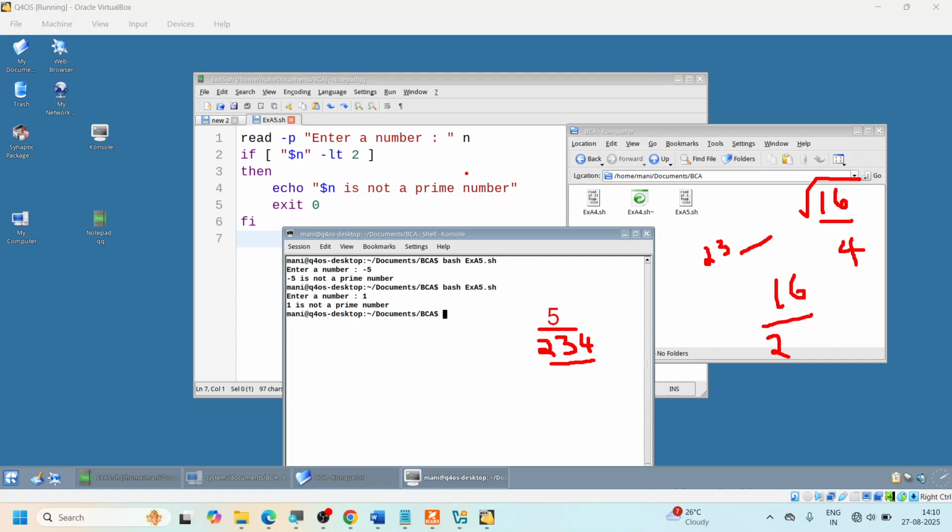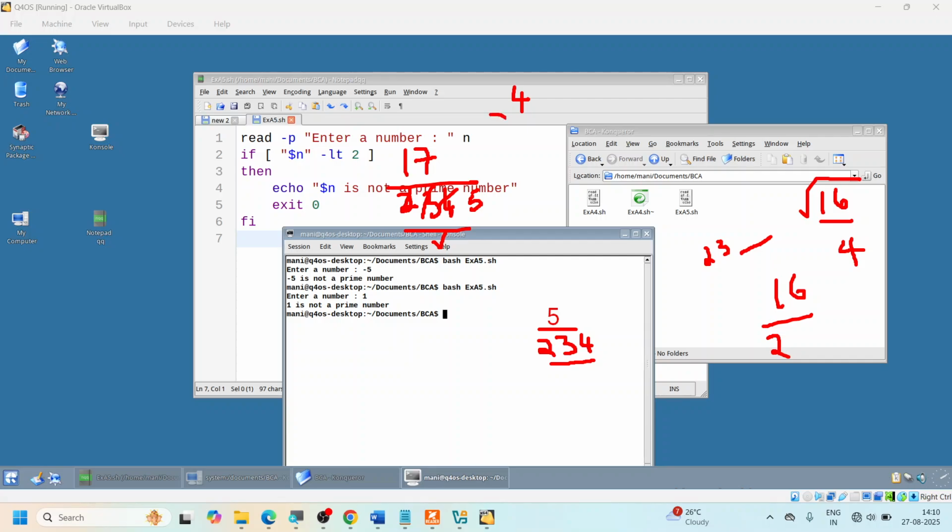What if somebody gives you 17 and asks you to check whether 17 is a prime number? Remember, take the square root of 17. You'll get 4 point something. Just take the integer value 4. So you start dividing it by 2. 2 is not dividing. Then you divide it by 3. 3 is not dividing. Good. Then take the next number 4. 4 is not dividing. That's the end of it. Don't try to divide it by 5. If 1 to 4 are not dividing, then you can simply say it is a prime number.